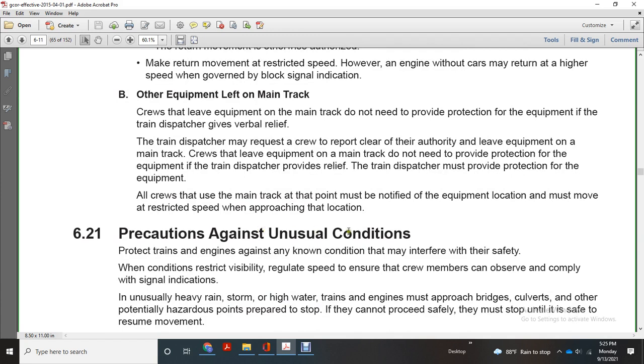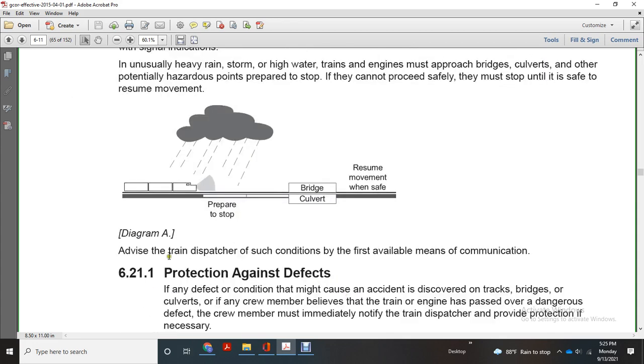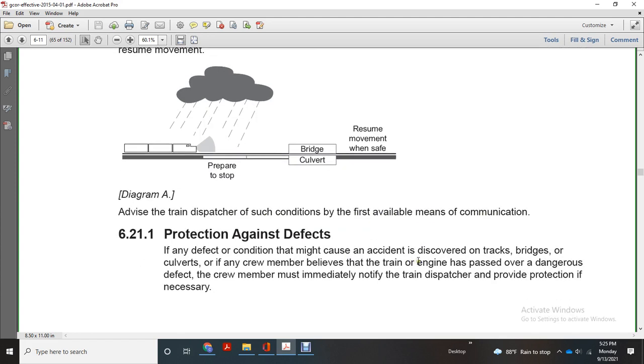Precautions against unusual conditions. Protect trains and engines against any known condition that may interfere with their safety. With restricted visibility, regulate the speed. Ensure the crew members can observe and comply with signal indications. In a heavy rainstorm or high water, trains and engines must approach bridges, culverts, and other hazard points prepared to stop. If they cannot proceed safely, they must stop until it is safe to resume movement. Resume movement when safe, and provide the train dispatcher with such condition information by any available means of communication.